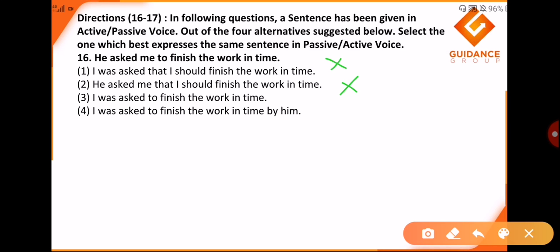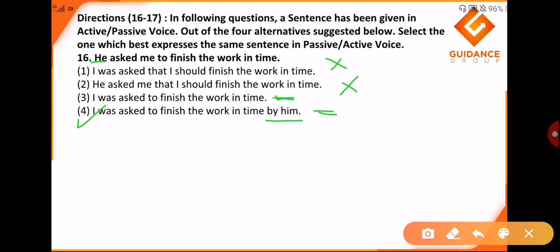Now in this case they have eliminated the subject, and in this case there is a subject, by him. So I would prefer the fourth one. Why? Because in this case the subject is he, it is not somebody. As I mentioned earlier, if the subject is unknown or not important, like somebody, someone, anyone, no one, then we can eliminate such kinds of subjects. But when the subject is important, like in this case the subject is he, we should not eliminate the subject.